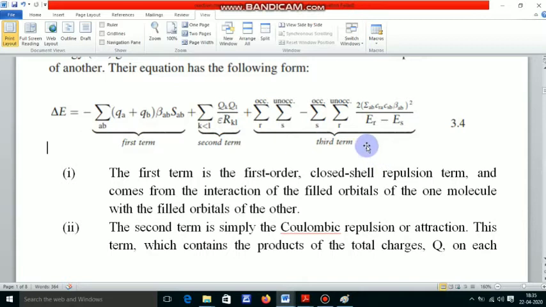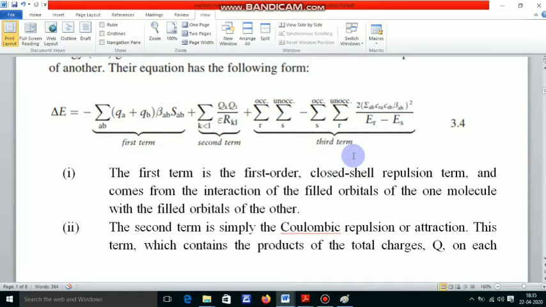because from this third term we can explain nucleophile and electrophile. Also we can explain the relative nucleophilicity and electrophilicity of a molecule.